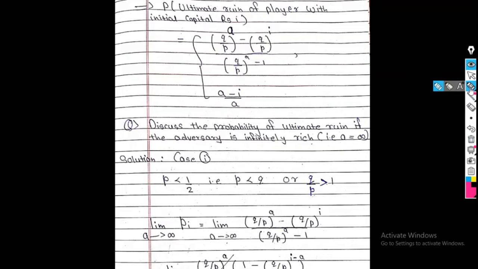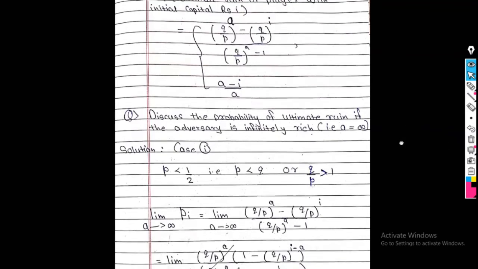So I directly write that probability here. So there are two probabilities: q upon p raised to a minus q upon p raised to I, divided by q upon p raised to a minus 1, and a minus I divided by a. In this case p is not equal to q, and in the second case p is equal to q, which is equal to half.